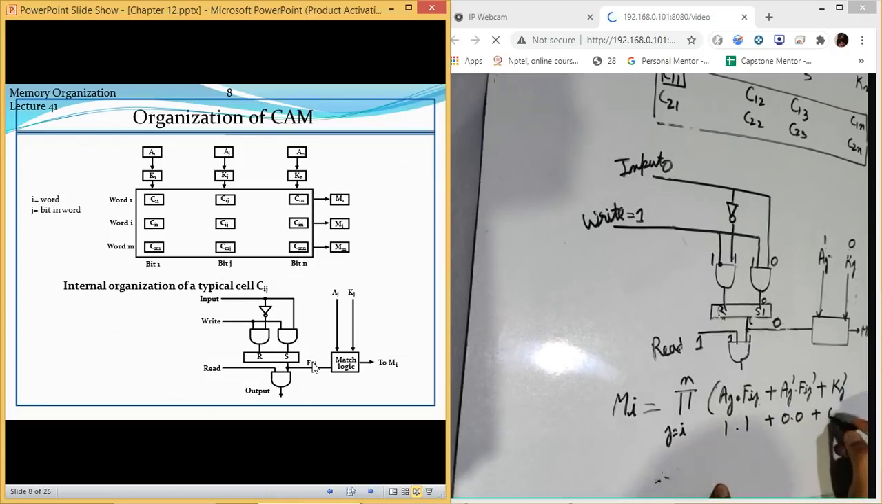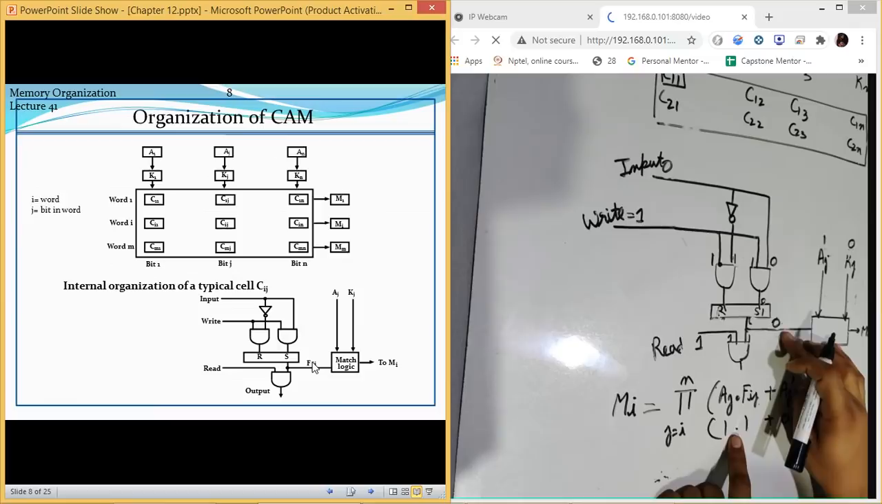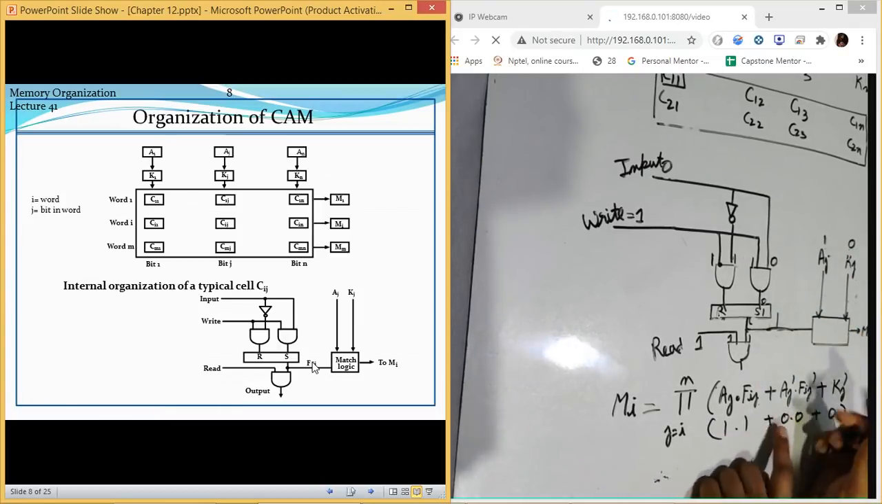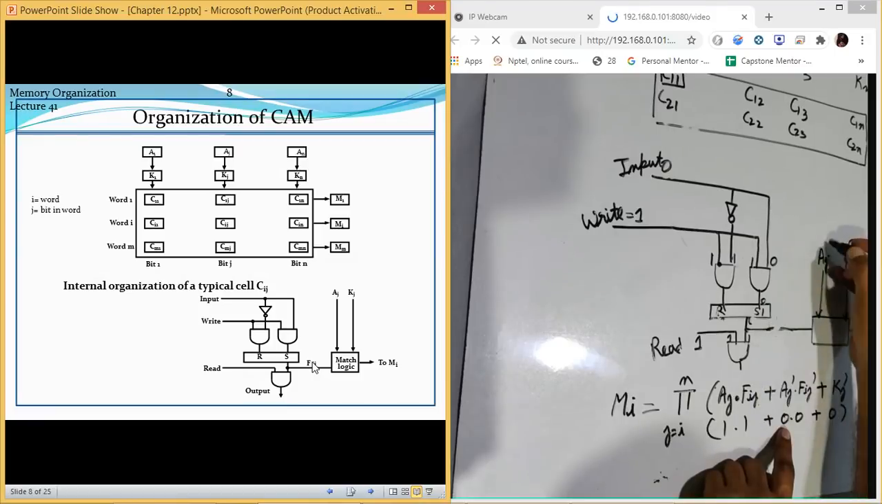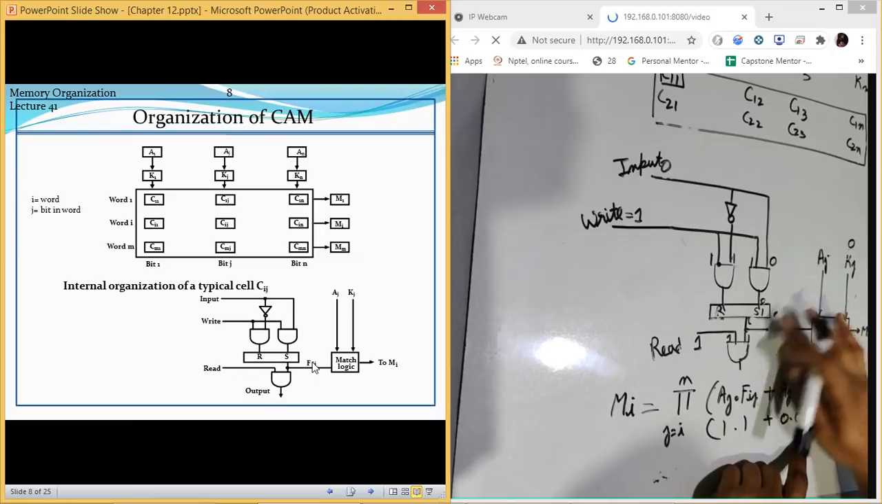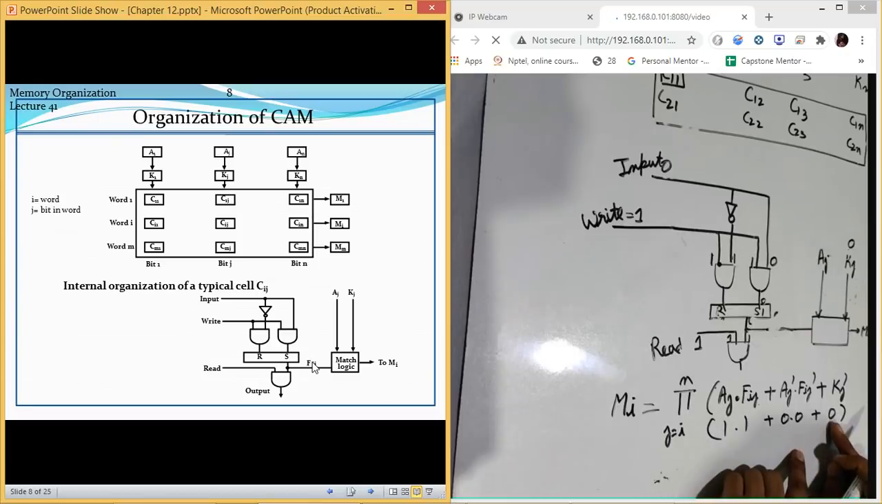Like when there will be a match, either this condition follows, like these two values are 0 0 or 1 1, or both of them should be 0 0, or the value of kj should be 0. If the value of kj is 0, it will be assumed to be a match. So these are the three conditions for which there is a match. So this is a matching condition.